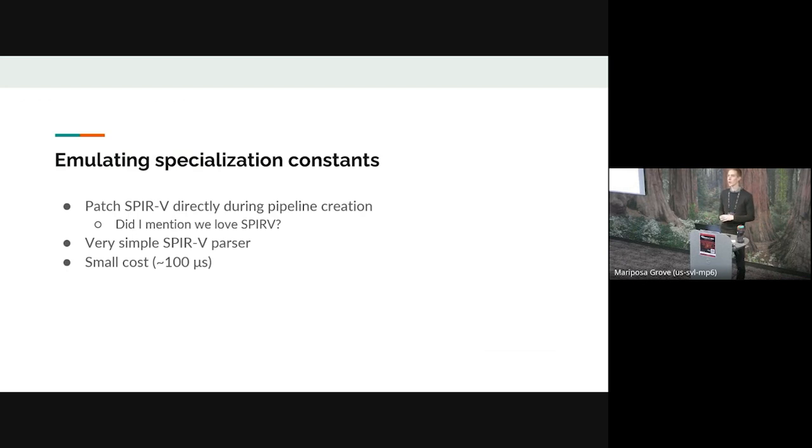It's a small cost. We measured about 100 microseconds. That's running on a very low-end mobile card. So we felt that the performance trade-off was worth it because we were seeing a huge improvement in runtime performance. And the solution for us is just to only enable that on problematic drivers.